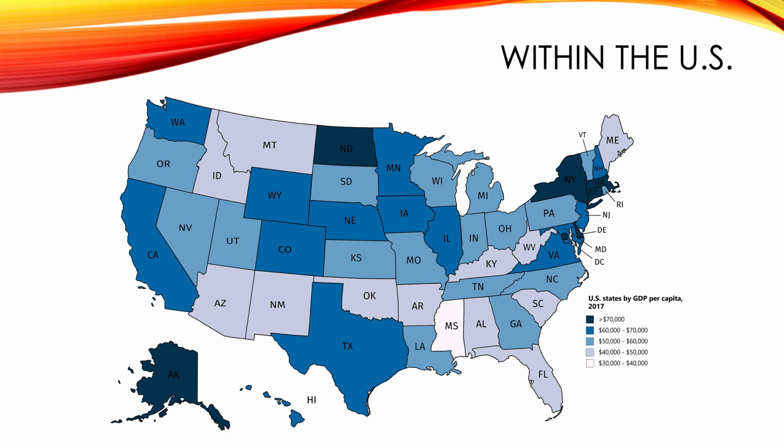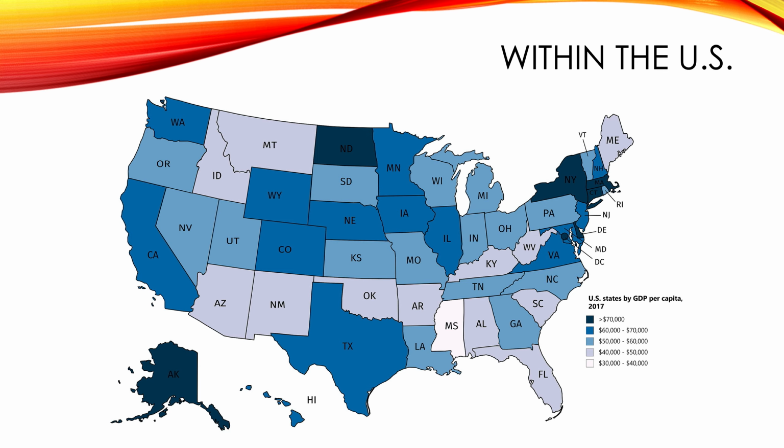Other states are unfortunately much poorer per person. Mississippi seems to be in last place here, in that the GDP per capita, the average income per person, is between $30,000 and $40,000 a year. Now, of course, the cost of living is much lower in some of these places and much higher in others. But what I want you to see here is that there are disparities even within a country.